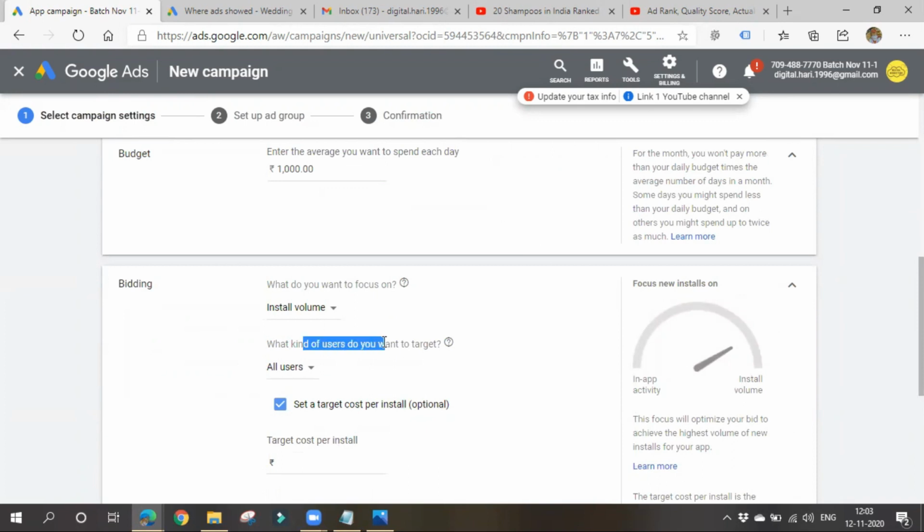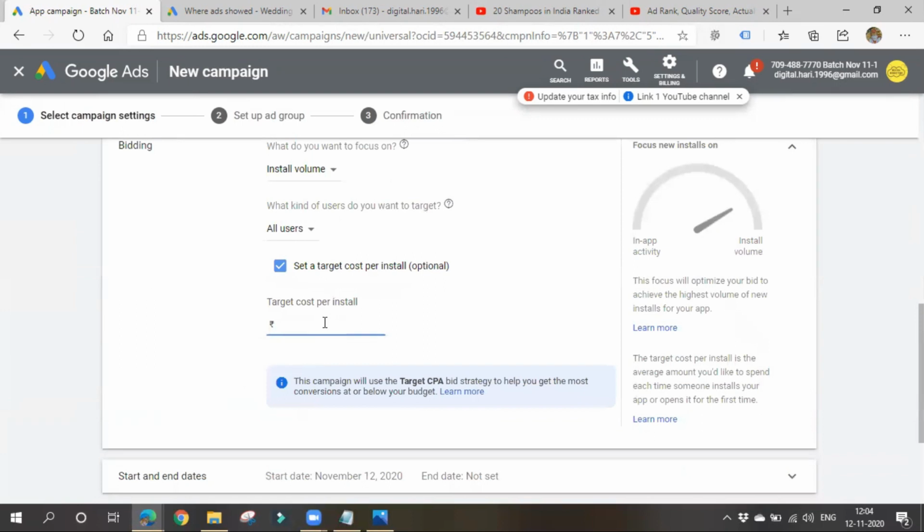So what kind of users you want to target? All users. This is not enabled, it's okay. All users means I want everyone to install, regardless of their gender, regardless of what they are doing, what their business is, whatever it may be. I want more app installs, right? In case of promoting an app, I want more app installs, whatever they may be doing. So targeting is not that necessary in case of mobile app promotion.